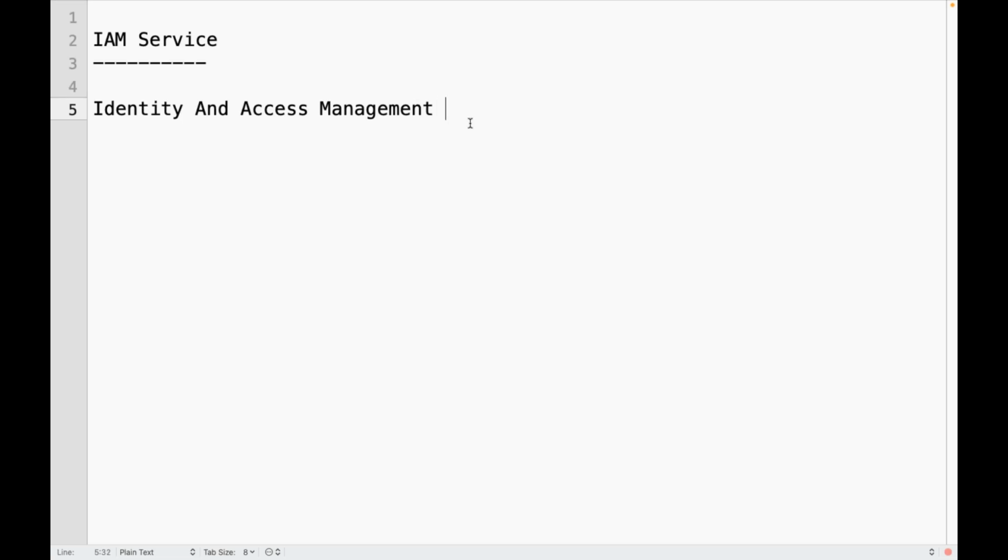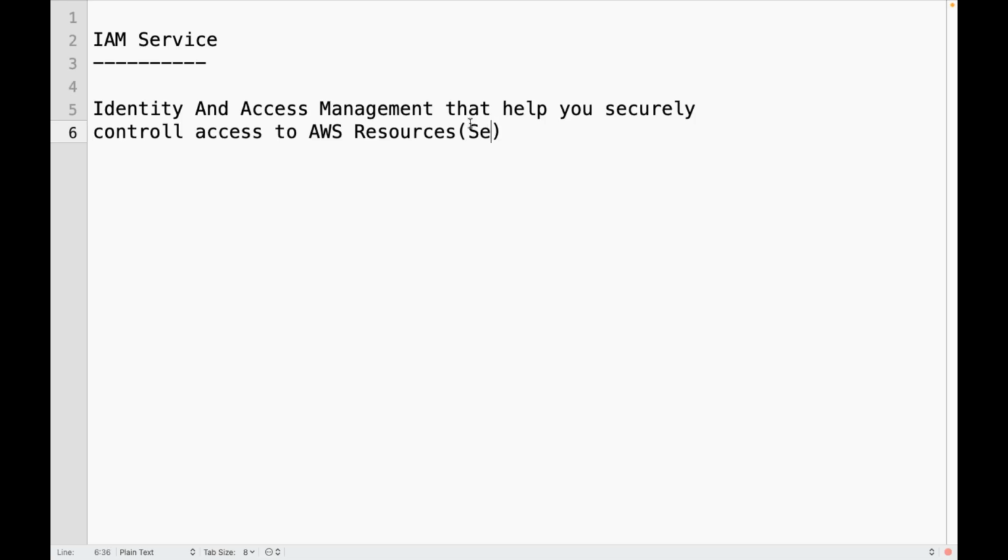Identity and access management helps you securely control access to AWS resources. Here AWS resources or services, we call it. So this IAM helps you to securely control access to the AWS resources. Who can do what within AWS, right? We can define using IAM.